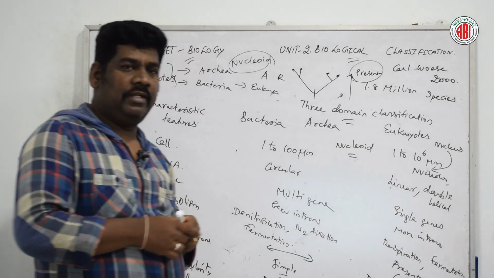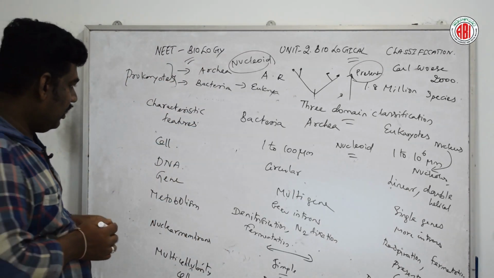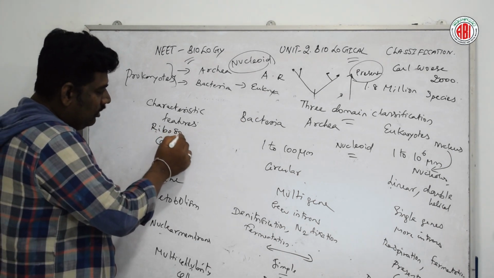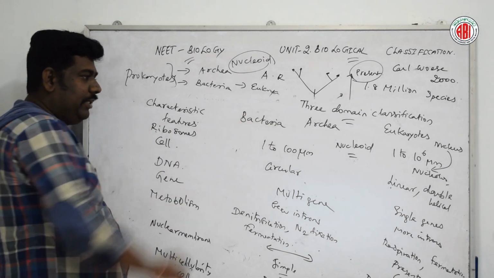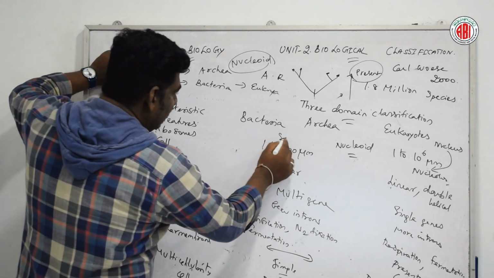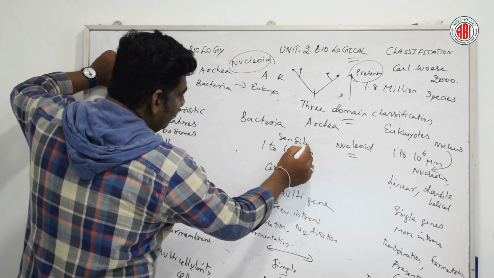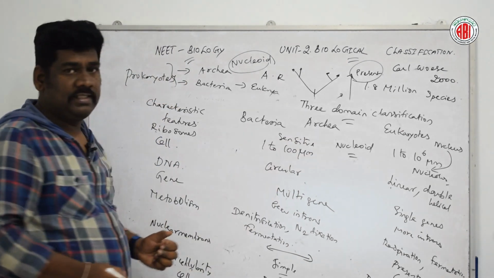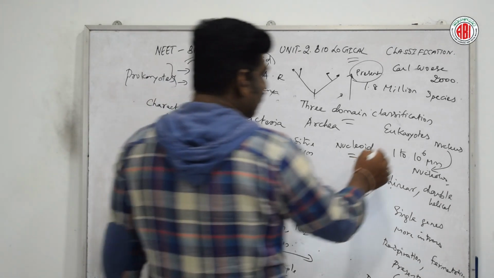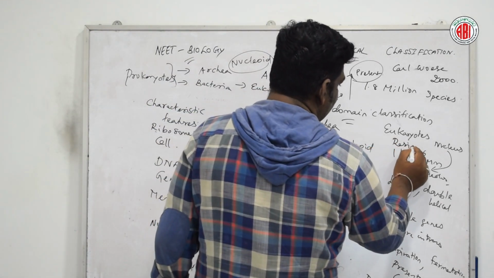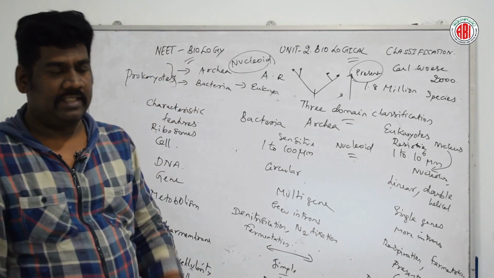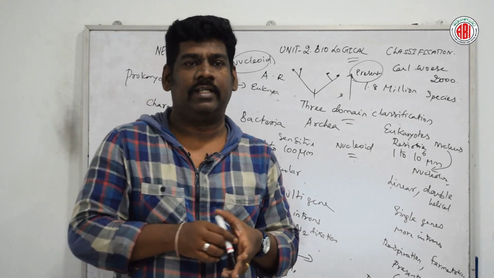We are talking about ribosomes. In bacteria and archaea, the ribosomes are highly sensitive. Whereas in eukaryotes, they are resistant, not highly sensitive. Okay.